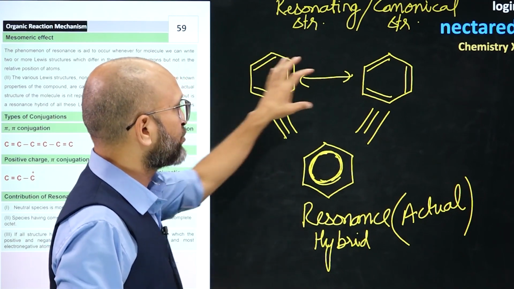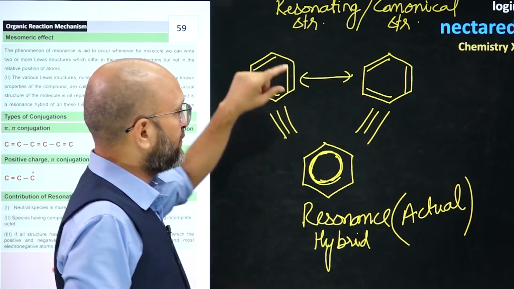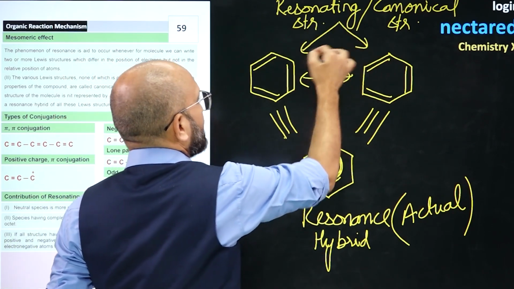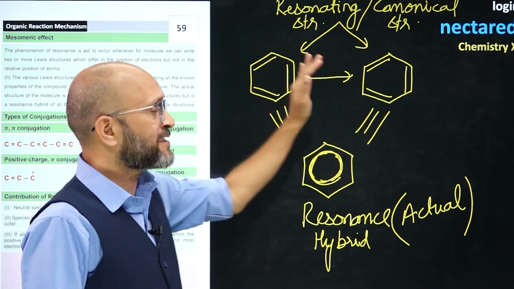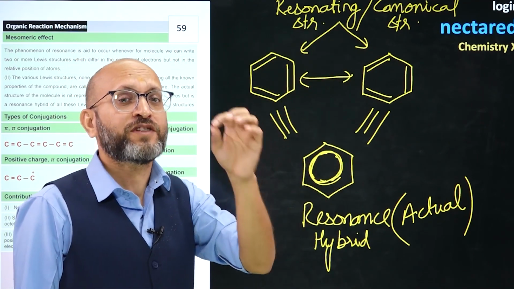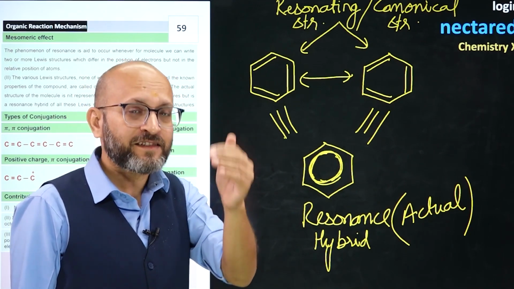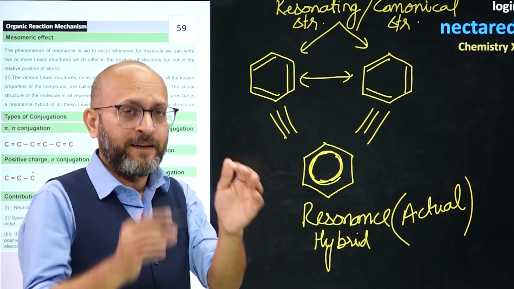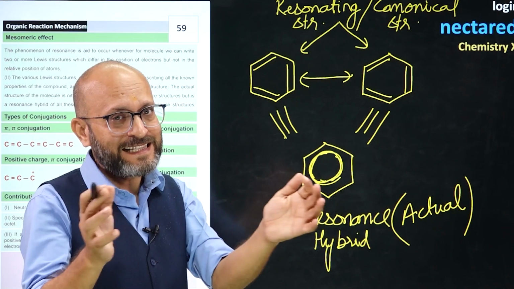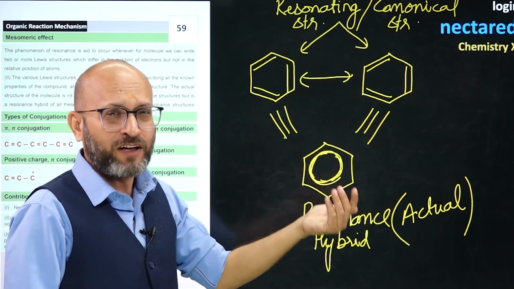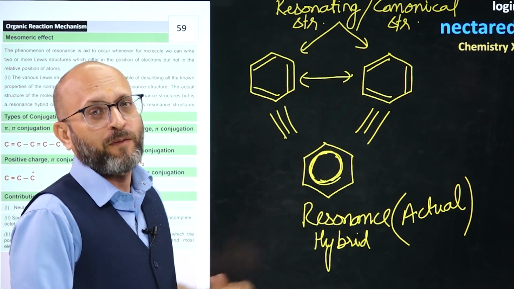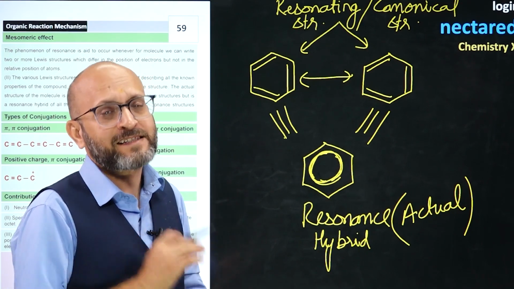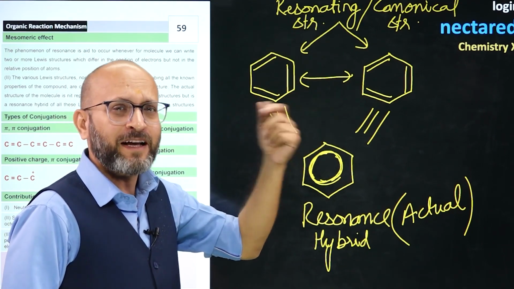These are theoretical structures of benzene which we draw through our imagination. These are called resonating structures or canonical structures. So, resonating structures are basically theoretical or imaginary structures which we draw to understand all properties of a molecule which we are not able to understand through a single structure. For example, benzene we are not able to understand because it has partial double bonds. So, we draw these possible structures through our understanding,